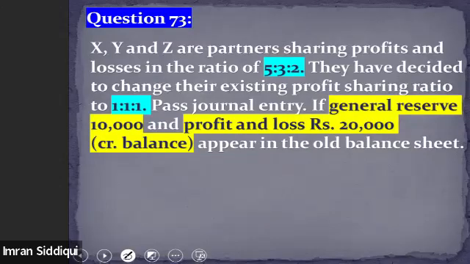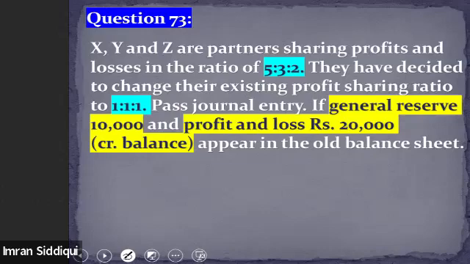So since the profit sharing ratio is being changed, that means reconstitution is taking place. And whenever reconstitution takes place, we need to treat the accumulated reserves or the general reserve or the profit and losses that appear in the balance sheet. Currently in the balance sheet, there is a general reserve of rupees 10,000, and a balance profit and loss of rupees 20,000 in the old balance sheet.